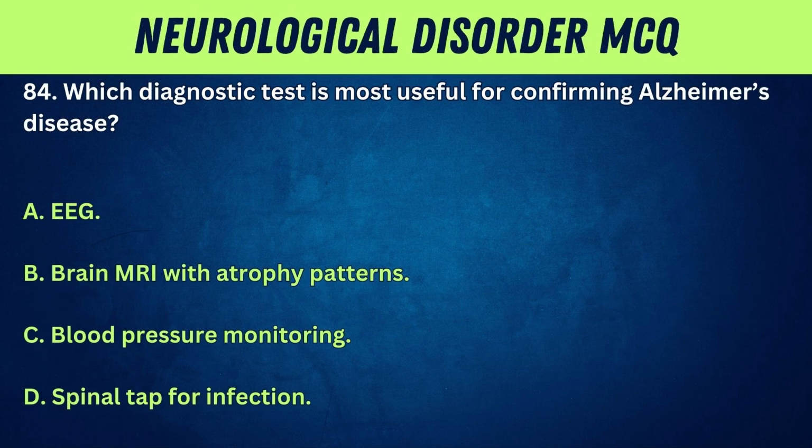84. Which diagnostic test is most useful for confirming Alzheimer's disease? A. EEG. B. Brain MRI with atrophy patterns. C. Blood pressure monitoring. D.